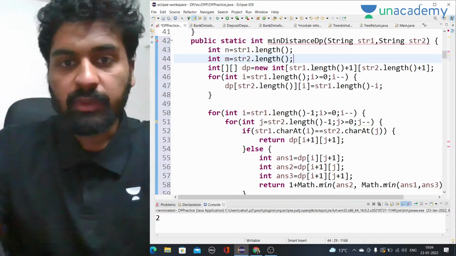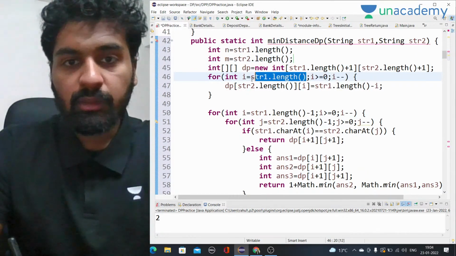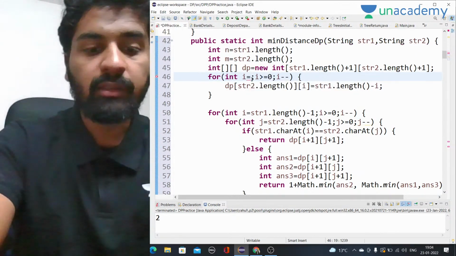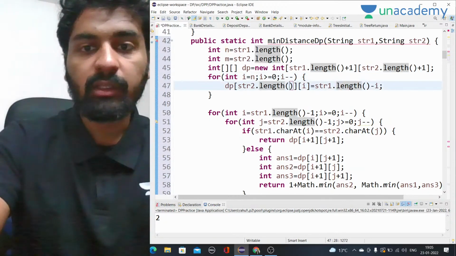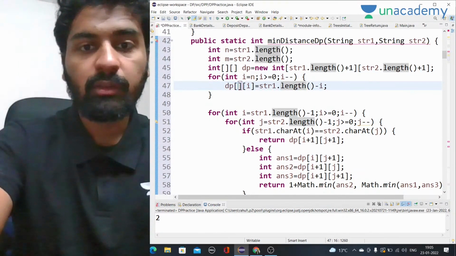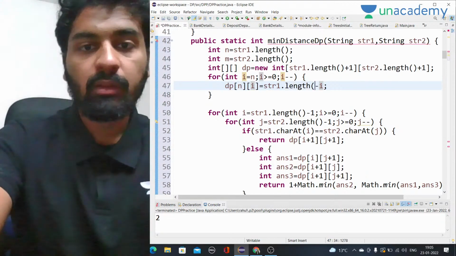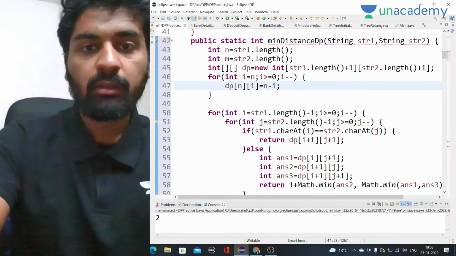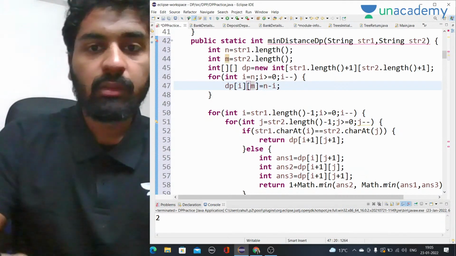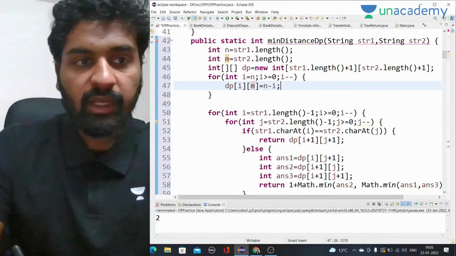Okay, let's fill that. So we'll start from n and we'll go to here and here as well. I'll go for n and i. Okay, so let's see if I have written the correct code.